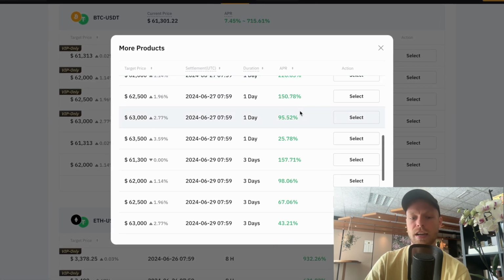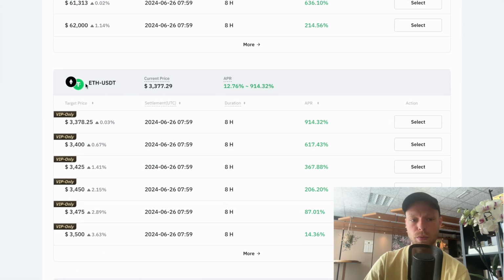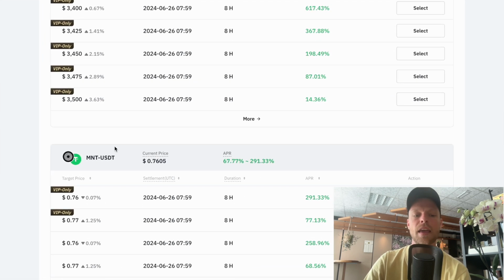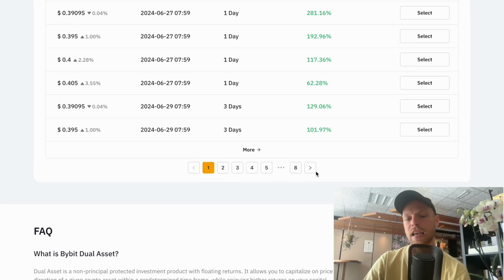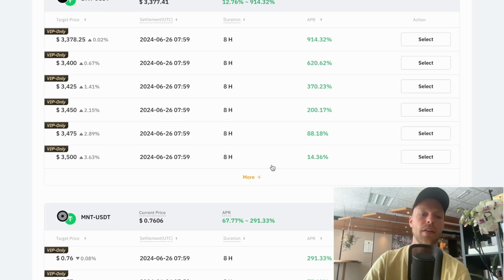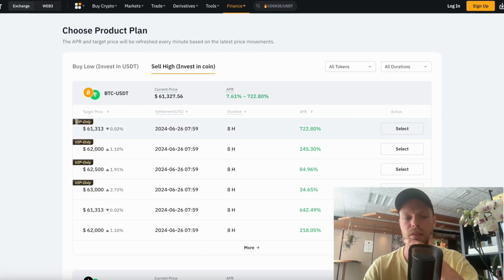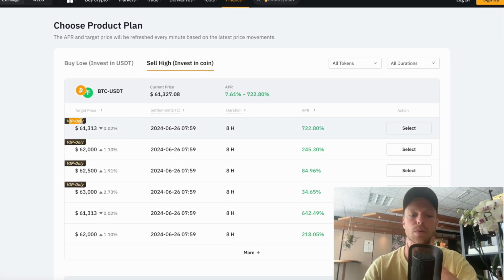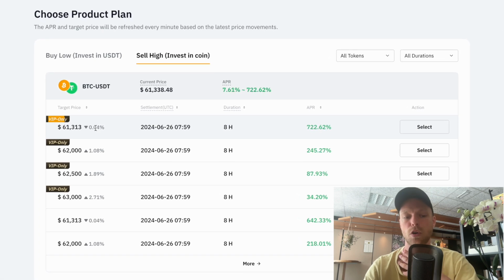That's pretty crazy, guys. And if you scroll down, you can also see there are multiple currencies. So you can do it with Ethereum, MNT, 1inch, many altcoins, and there are even 8 pages right here. So for everyone, there's definitely something right here. The product plan, you simply just click on select. Do keep in mind there are some that are VIP only. If you want to become VIP, you need to have a specific amount of trading volume over on Bybit to be able to select these VIP only plans.